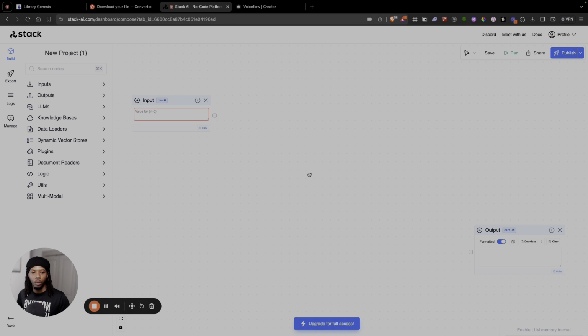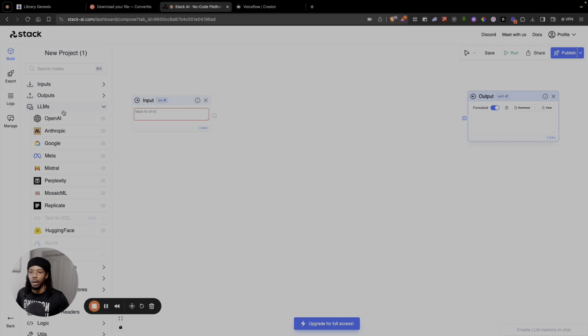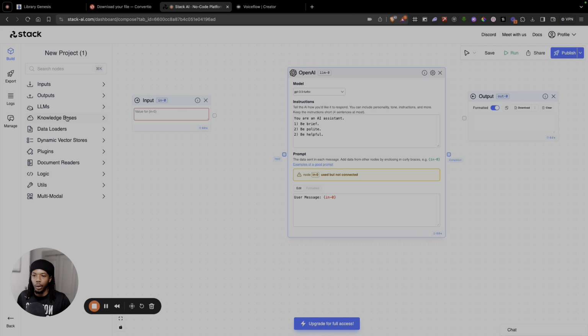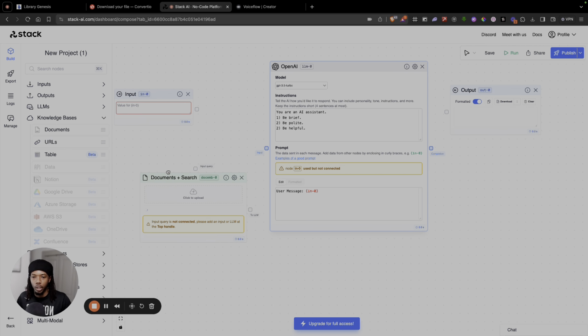and boom, we have our new canvas. So we only have our inputs and outputs right now. We need to add a couple of things. So I'm going to need to add our LLM, which is just going to be our AI integration, and then we're going to need our knowledge base. So I'm just going to grab these documents and drag them in here.